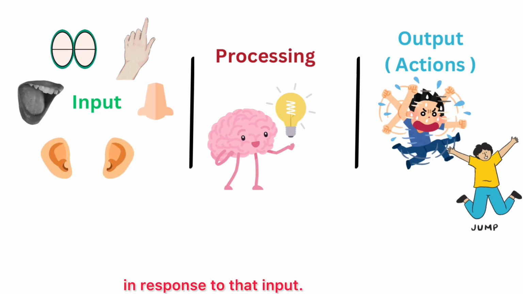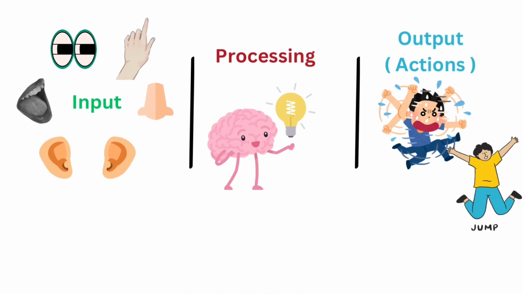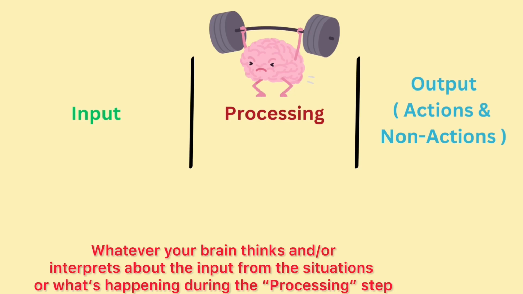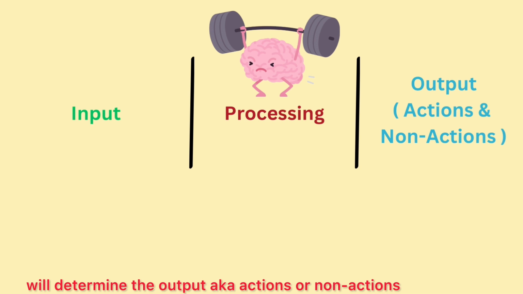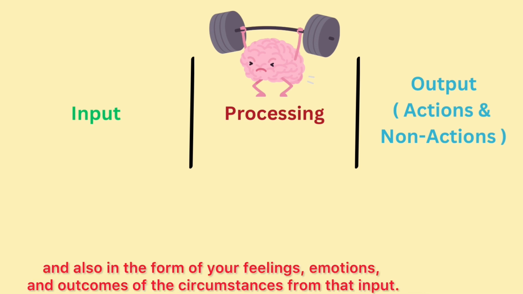In response to that input, whatever your brain thinks or interprets about the input from the situations or what's happening during the processing step will determine the output, known as actions or non-actions, and also in the form of your feelings, emotions, and outcomes of the circumstances from that input.